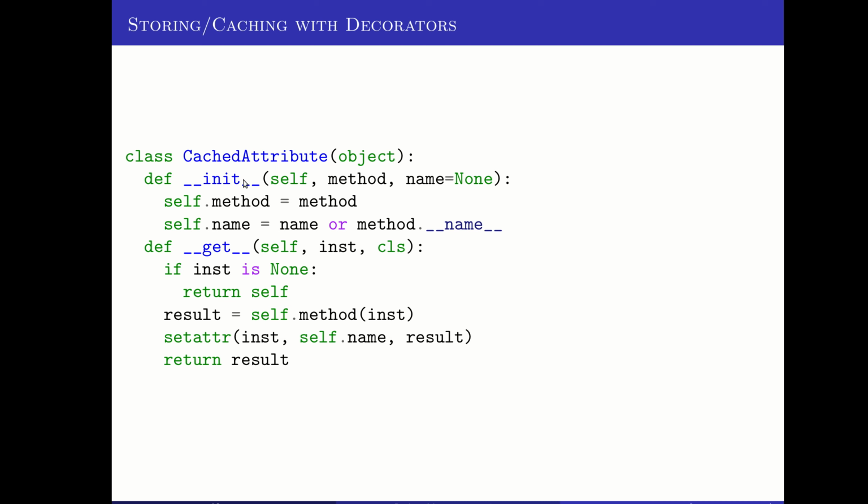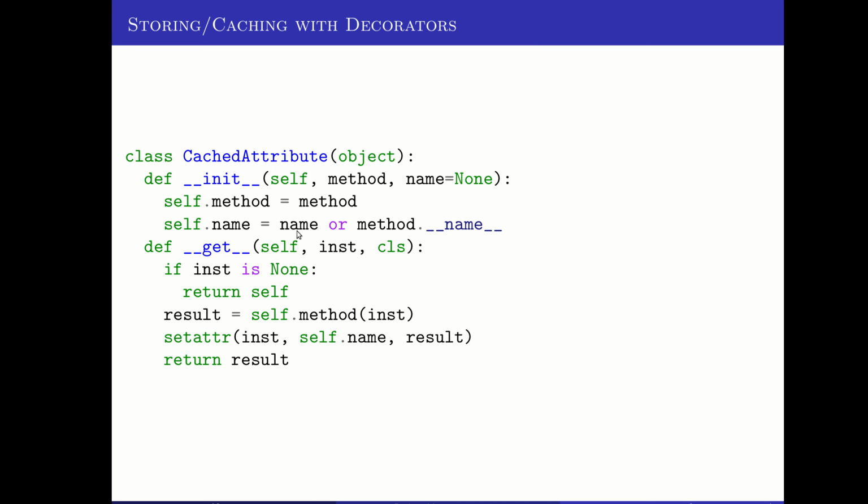So it has an initialization that takes itself and a method and possibly some name. What it's going to do is store the method and store the name, or just give itself the default of the method name. And then it has a get that lets you look up the value.